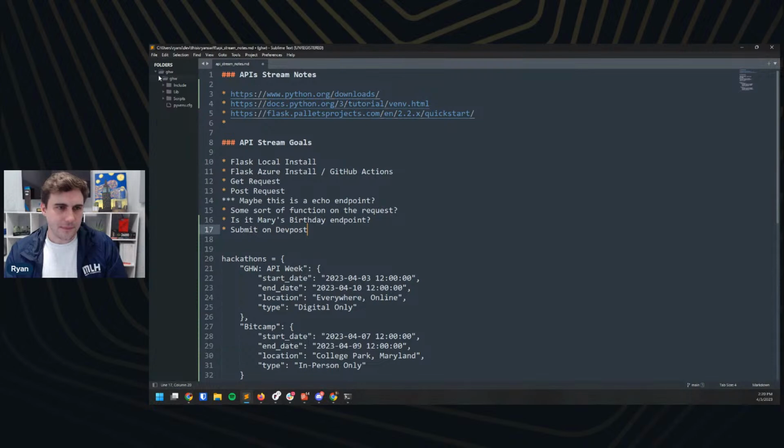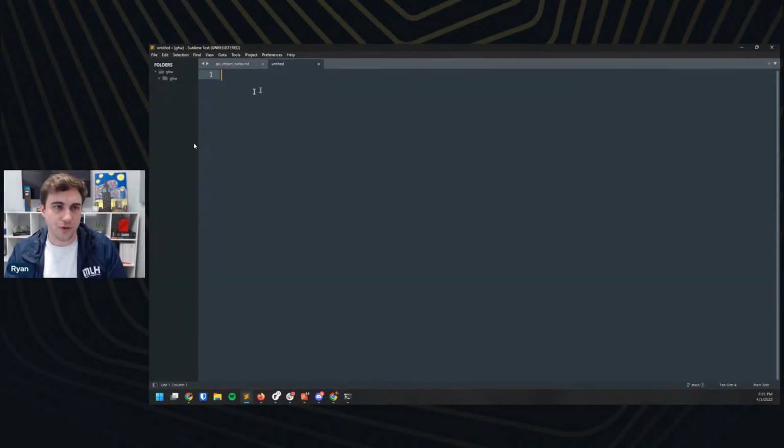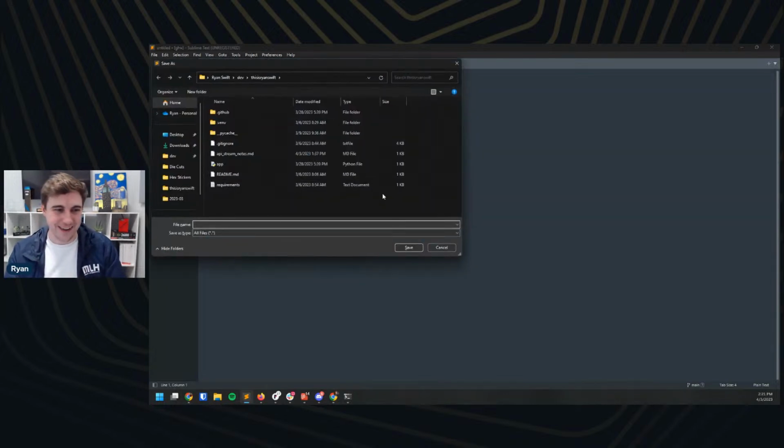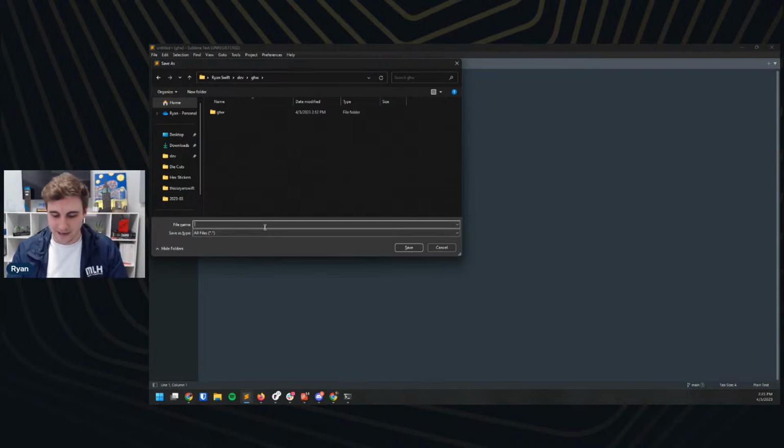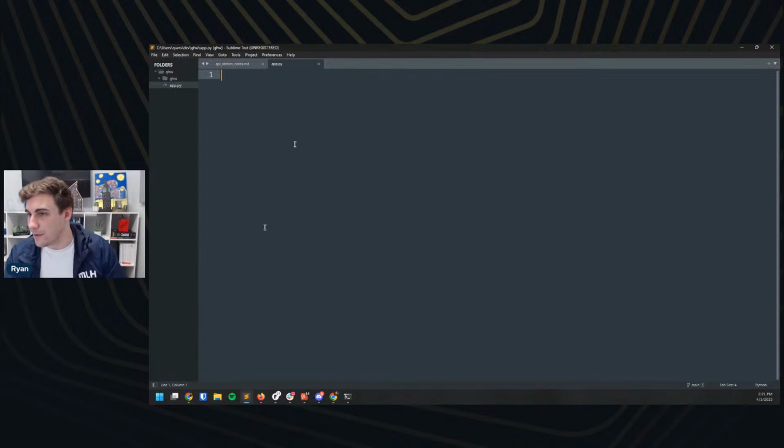All right. So I'm going to start with a new file here. So I'm going to do a little Control New, and this is going to be our main application. I know that in Flask in particular, it's usually best to just name your app app.py. So I'm going to save this right away in the right folder, and I'm going to make sure that it's called app.py. So if I save that, I'm good to go.